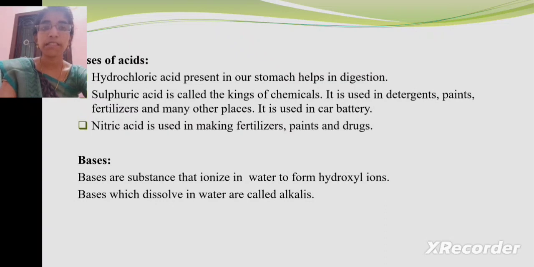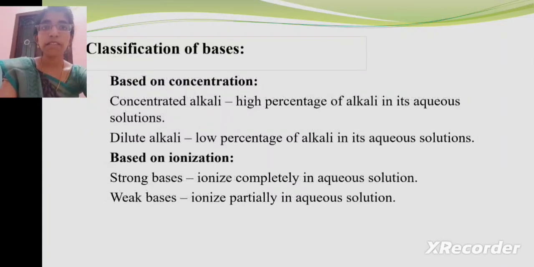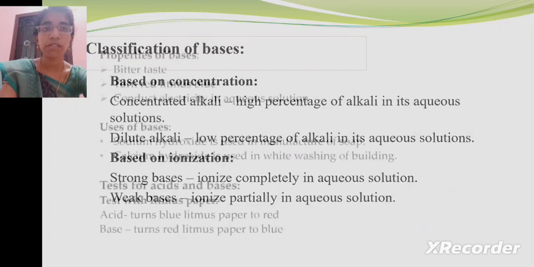The next one is base. Bases are the substances that ionize in water to form hydroxyl ions. The bases which dissolve in water are called alkalis. Based on concentration, the bases are divided into concentrated alkali and dilute alkali. The concentrated alkali has a high percentage of alkali in its aqueous solution, whereas dilute alkali has a low percentage of alkali in its aqueous solution. Based on ionization, it is classified as a strong base and weak base. A strong base ionizes completely in aqueous solution, whereas a weak base ionizes partially in aqueous solution.